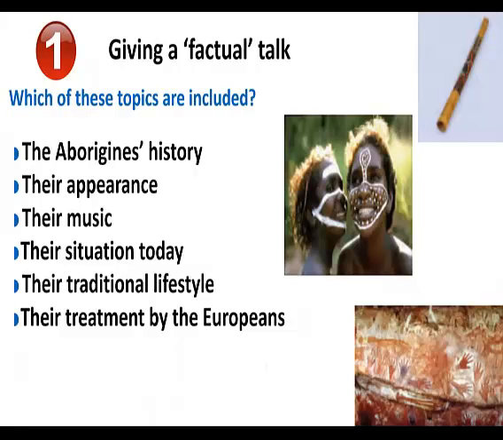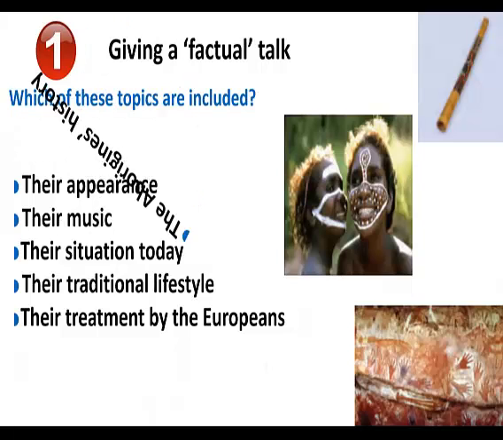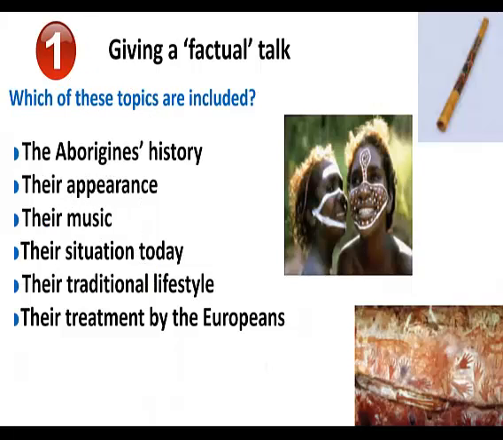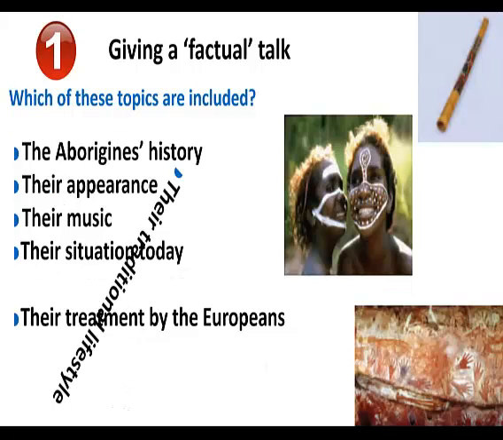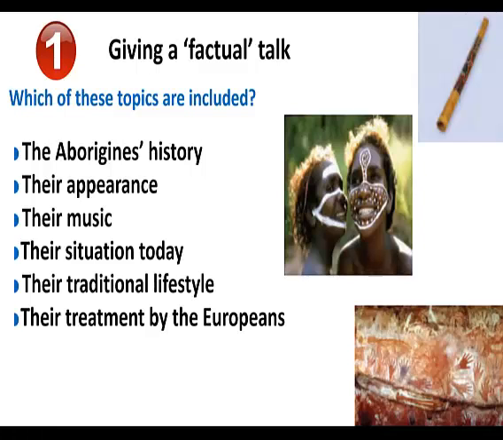The first topic is the Aborigines' history. After that, they discussed the situation of the Aborigines today. They also talked about their traditional lifestyle and their treatment by the Europeans.